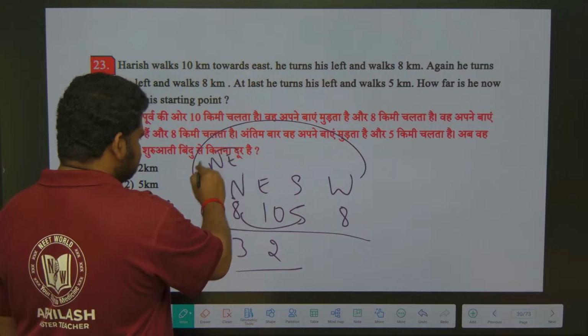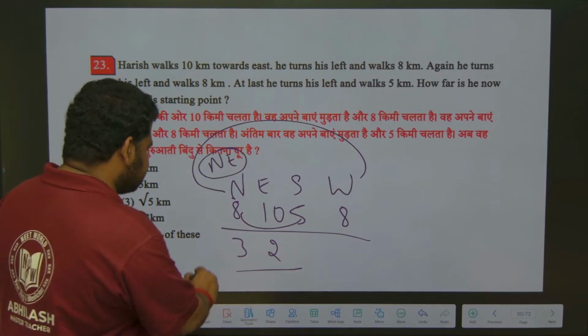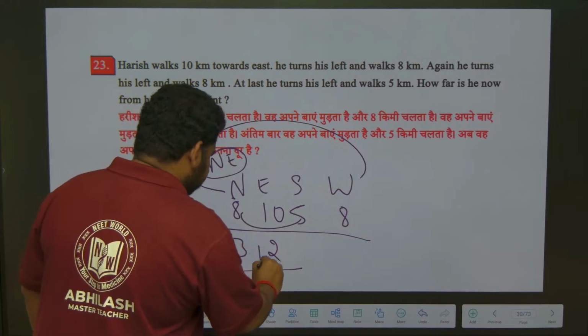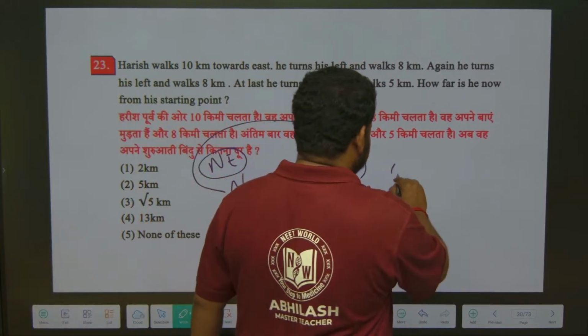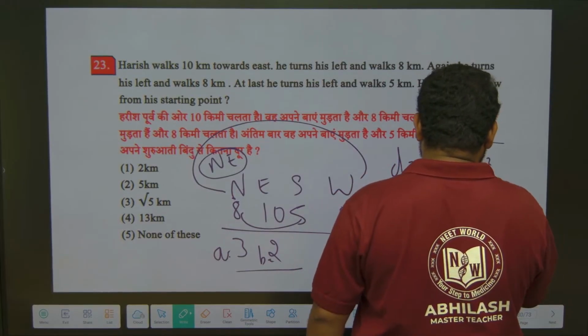So direction is got it as northeast, but here they have not given the direction. They are asking us only the distance. So let us name this as A. Let us name this as B. Okay. So we have to find D. D is nothing but equal to square root of A square plus B square.